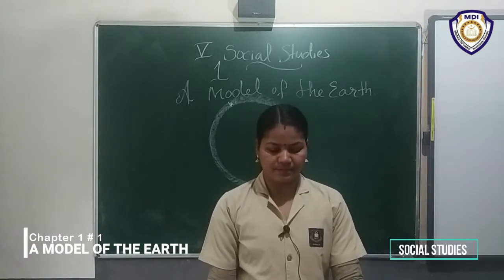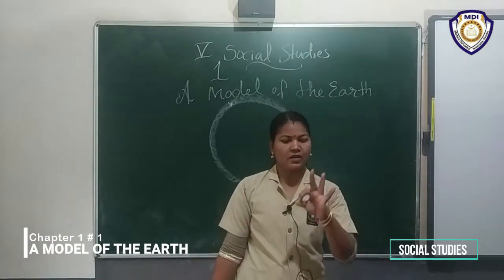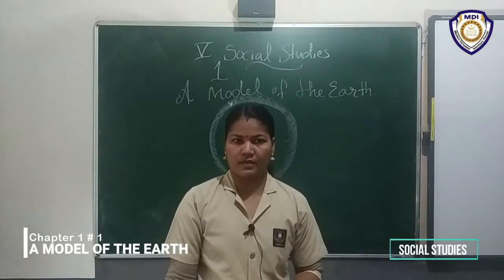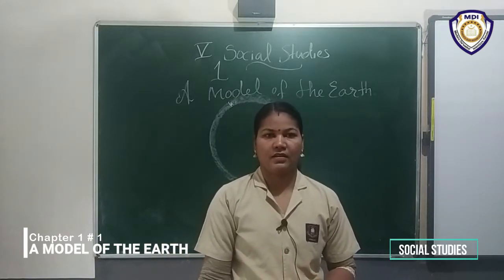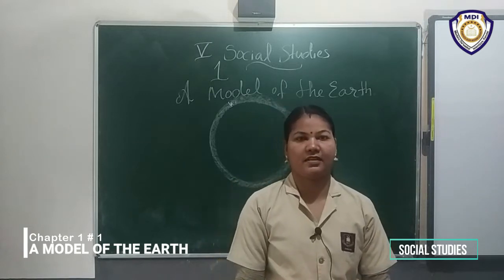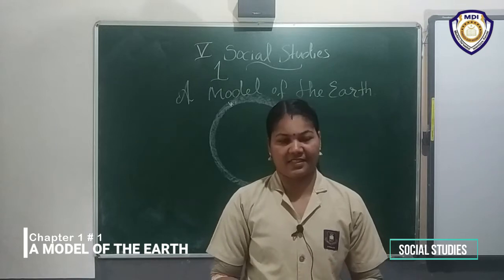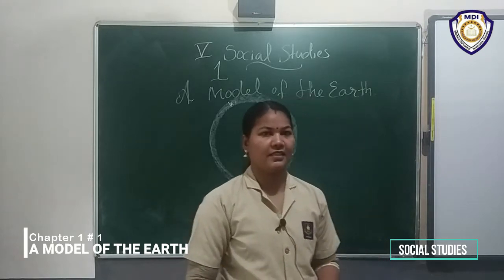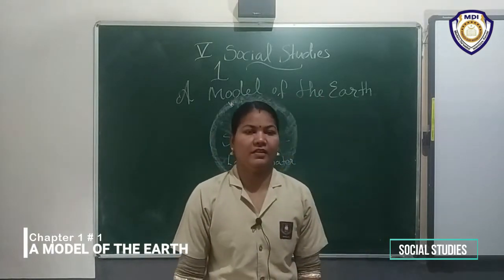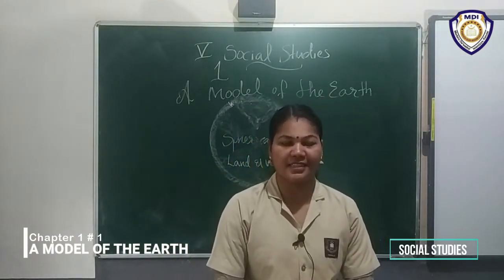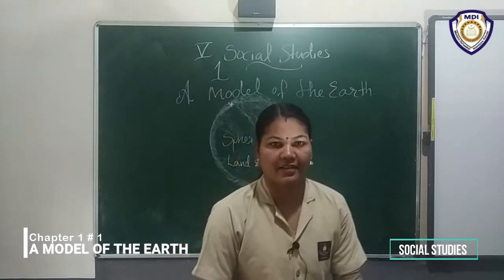Okay, listen. In your textbook, there are 3 questions included. Can you say what the 3 questions are? Read that first question. What is the shape of the earth? Listen. The second question is: what is the earth made of? Here is land and water.